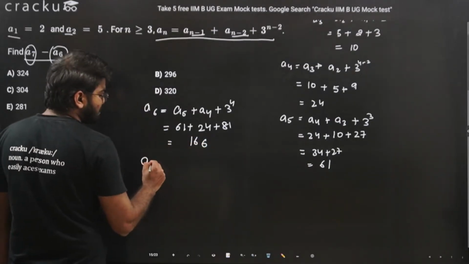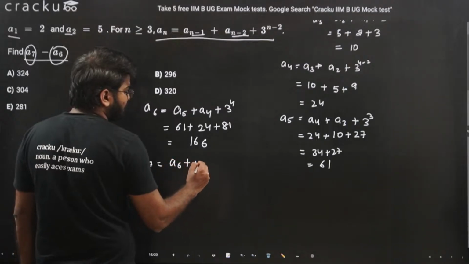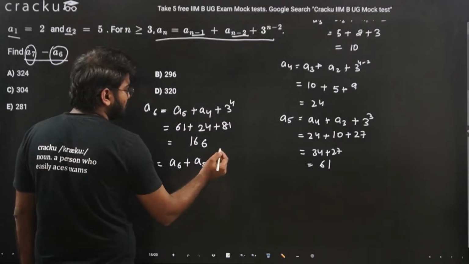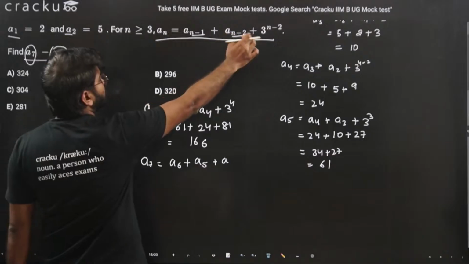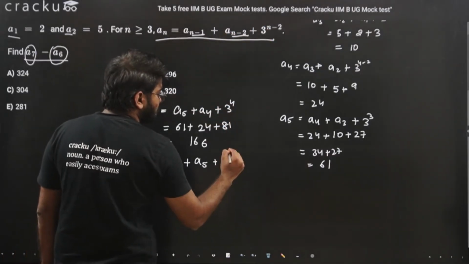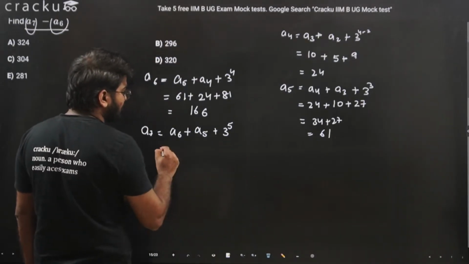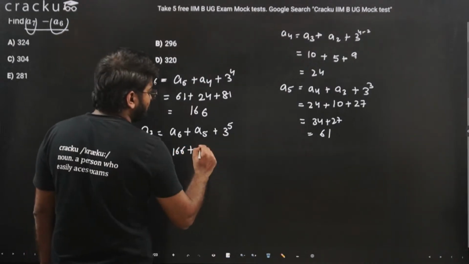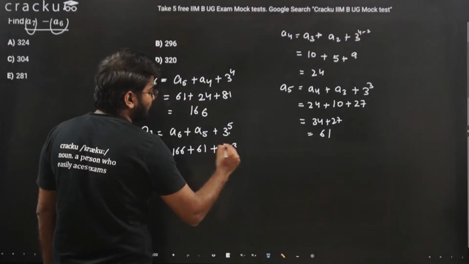Lastly, we need to find a7, that is a6 plus a5 plus 3 raised to 7 minus 2, because n is 7, that is 3 raised to 5. This is equal to a6 166, a5 61, 3 raised to 5 is 243.